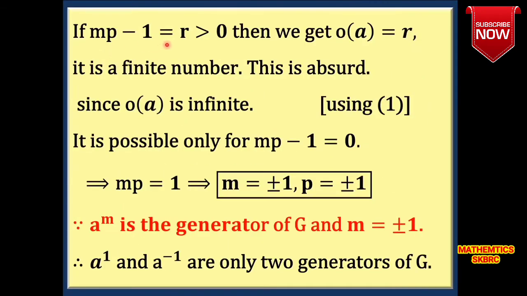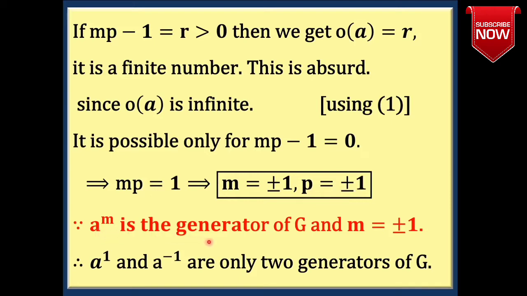If mp minus 1 equal to r greater than 0, then we write order of a is equal to r. r is a finite number. Order of a is finite. This is a contradiction, since order of a is infinite using 1. It is possible only for mp minus 1 equal to 0. That gives mp is equal to 1, gives m is equal to plus or minus 1, p is equal to plus or minus 1. Then we get mp is equal to 1.